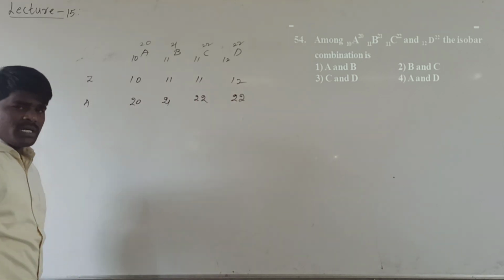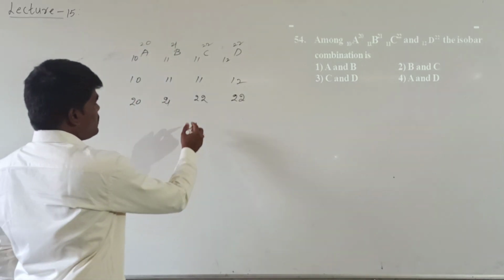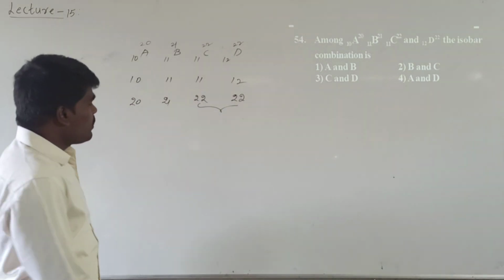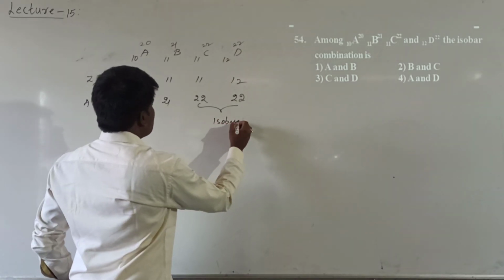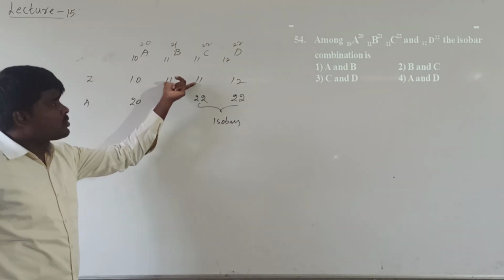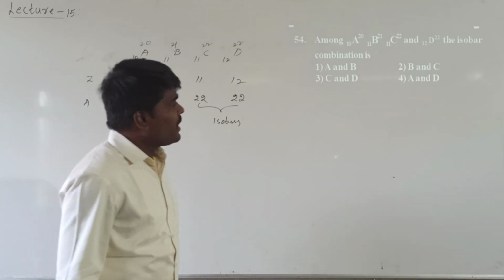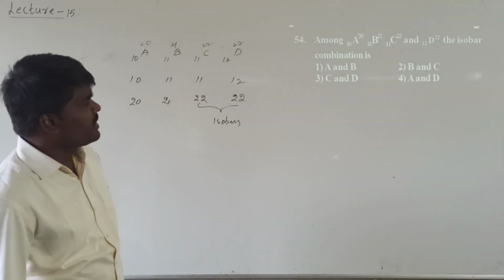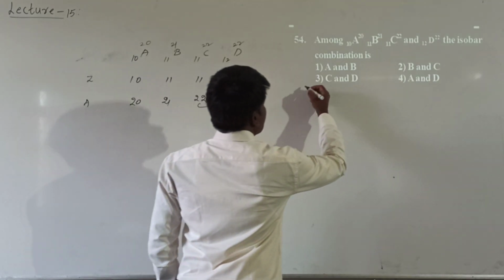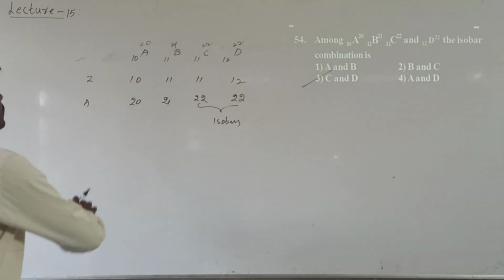So what is meant by isobars? Isobars are atoms having the same mass number but different atomic numbers. C and D have the same mass number but different atomic numbers, so we call them isobars. B and C have the same atomic number but different mass numbers, so they are called isotopes. He has asked us to identify the isobars. So what is the proper combination? A and B, B and C, C and D, or A and D. C and D are isobars. Is that clear?